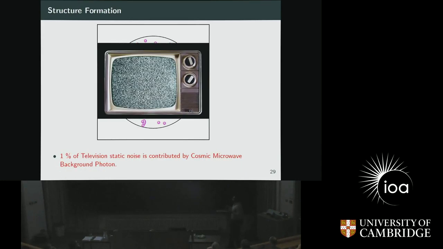For example, when you watch a TV signal like this on your old television set, this is a static noise from the television, and 1% of this static noise is actually contributed by what is called the cosmic microwave background.